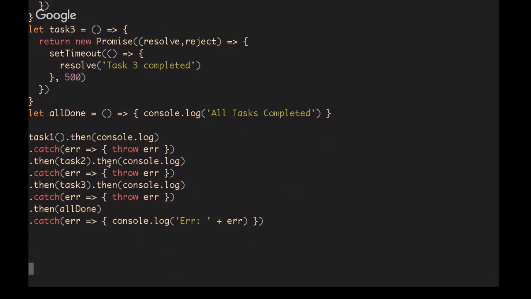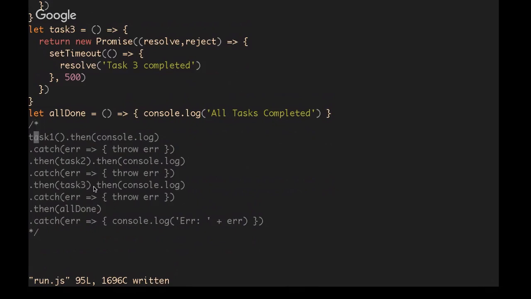Now, this, like I said, works just fine, and I think that was the point of the thread. Like, hey, let's not overcomplicate things. This works just fine. But my opinion is that this is a lot of repetitive code. And if we're handling all of our tasks in the exact same way, why write it so many times?